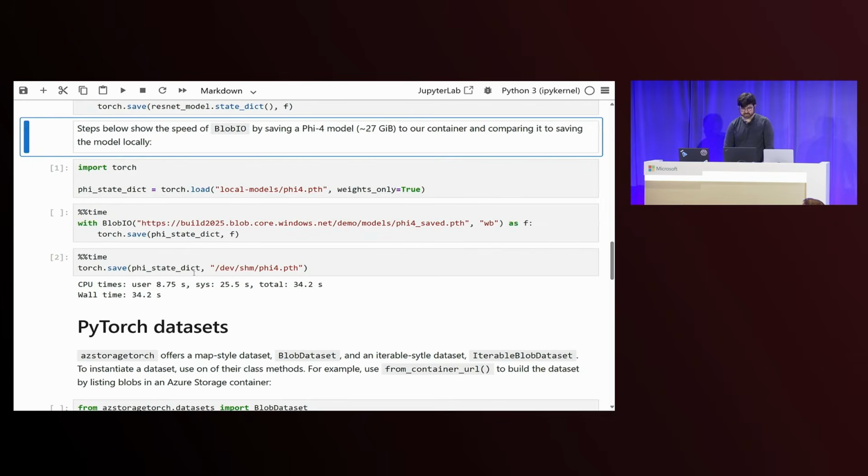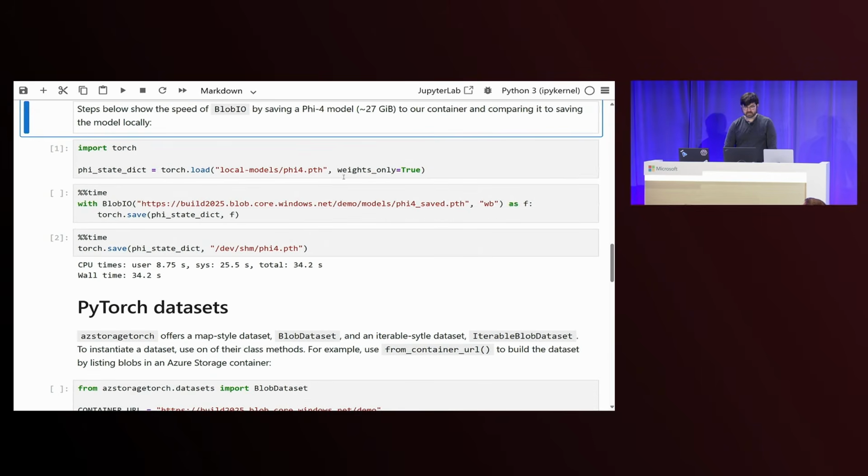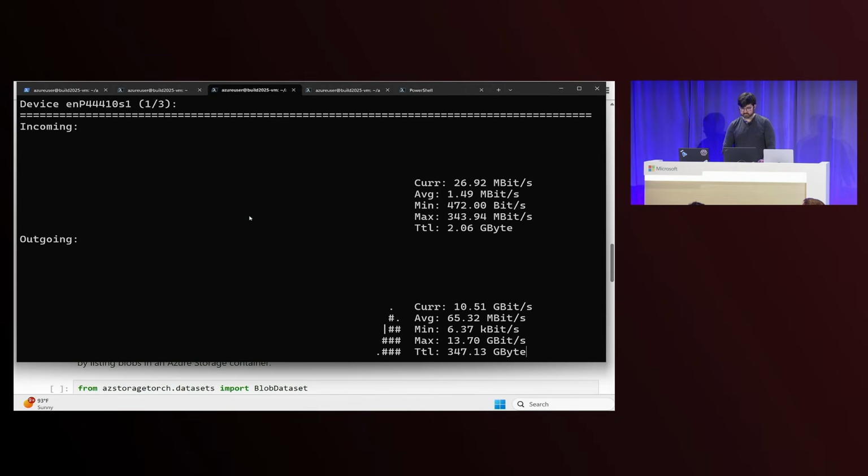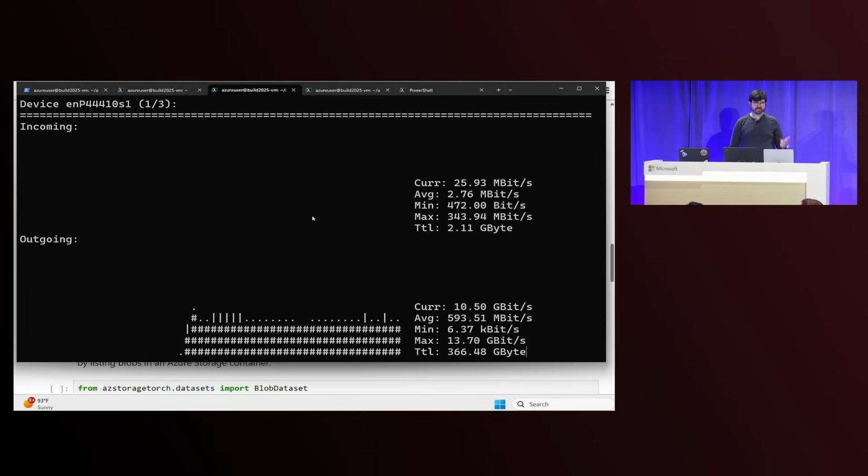So now let's talk through a demo, to show off the speed of blob.io. So I already ran this Jupyter Notebook cell before where it's loading the 5.4 model weights. And now we're going to go ahead and take blob.io and upload it to our Azure Storage container using torch.save. So I'm going to go ahead and run this and switch to the terminal now. And right now I'm running on an NC A100 v4 VM. It has 24 cores, 20 gigabits network throughput. And we see we're hovering about 10 gigabits per second. And that's fast in the context of, one, we're uploading as a single file and also as a file-like object. So PyTorch itself is going to control how much we write and when we write.